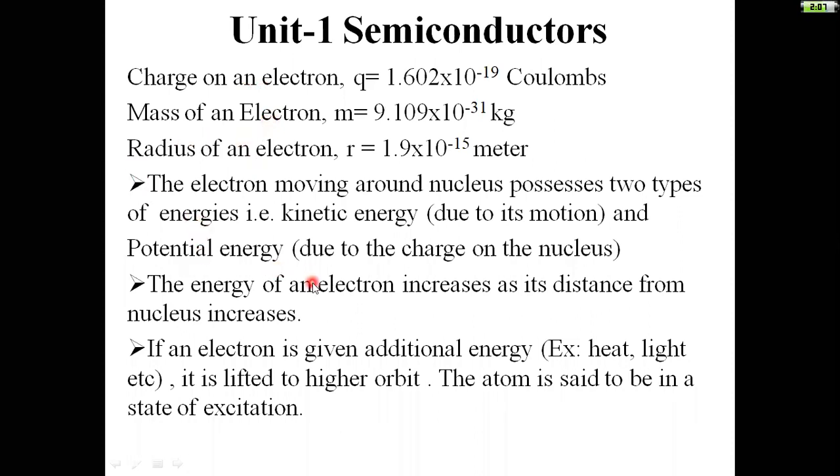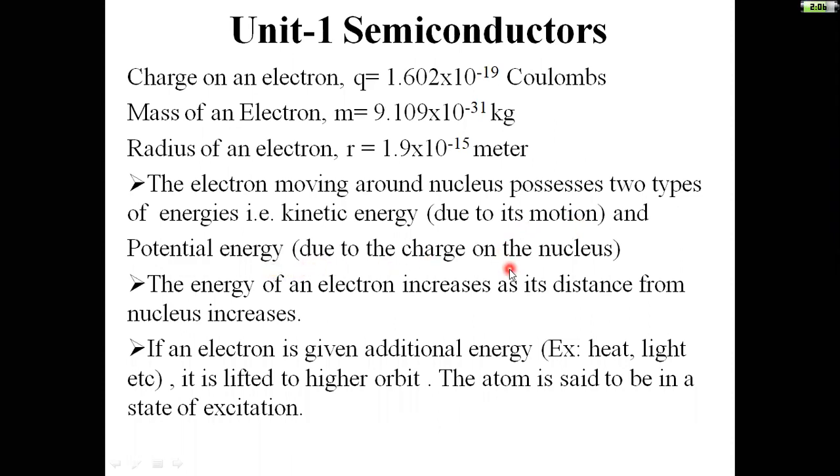Next, the electrons moving around the nucleus possess two types of energies. The first is kinetic energy and the second is potential energy. Kinetic energy is mainly due to its motion, since it is revolving around the nucleus. Potential energy is due to the charge on the electron and the nucleus.